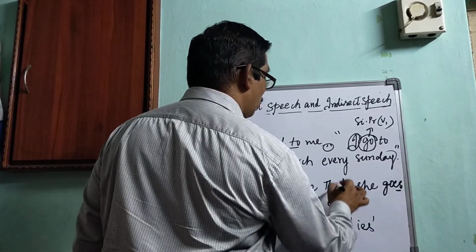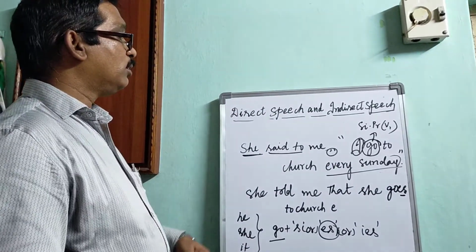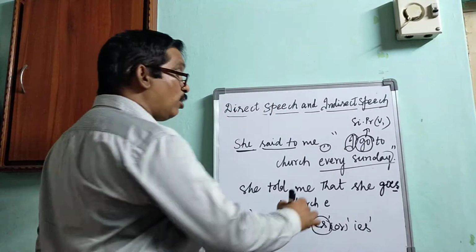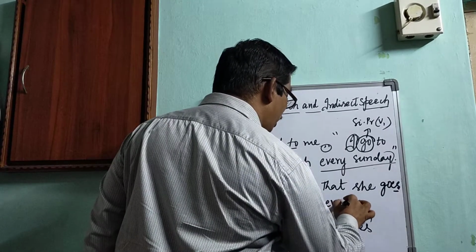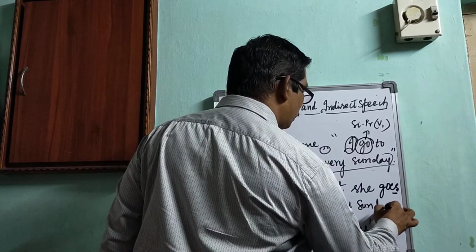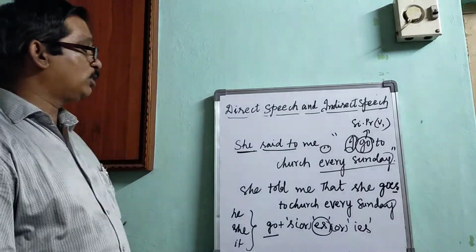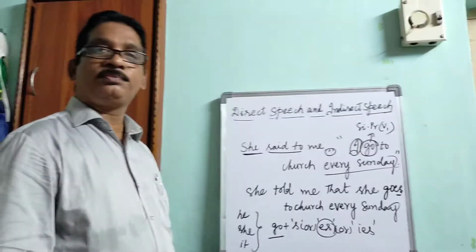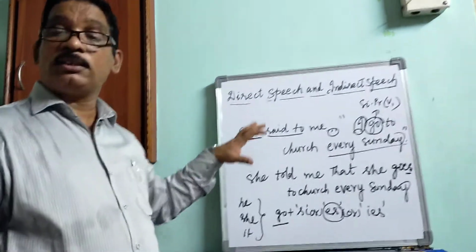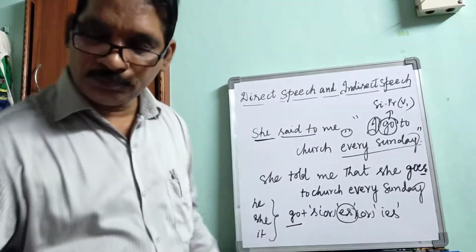We should not change the time because it denotes habitual action. That's why we should not change the time. Every Sunday we have to write. So: She told me that she goes to church every Sunday. This is another form of the sentence in the case of an assertive or declarative sentence.